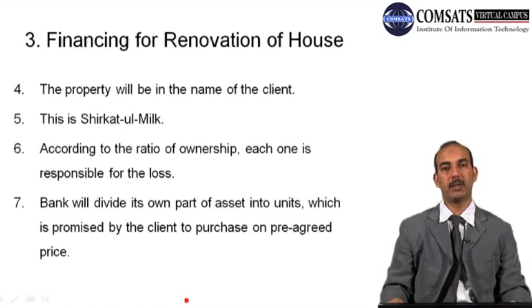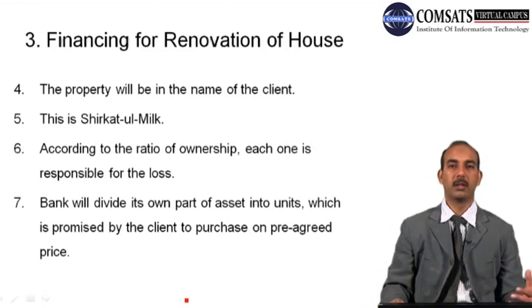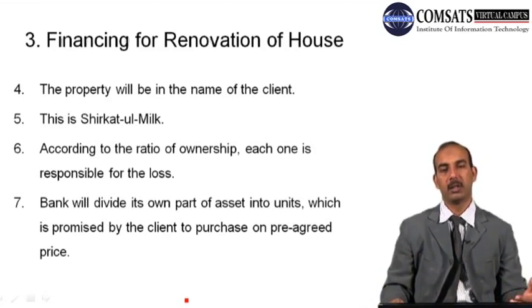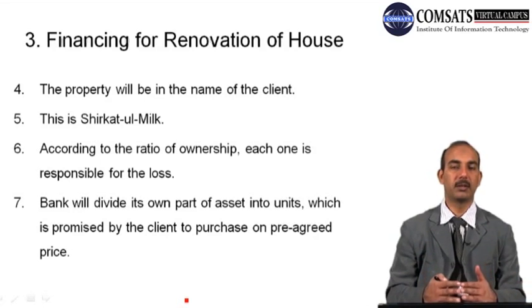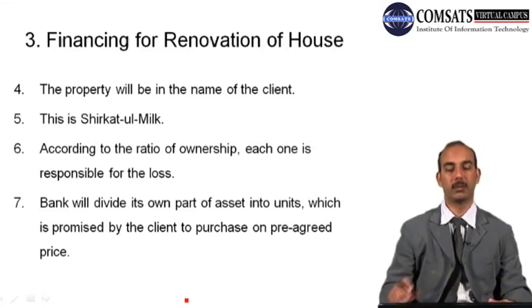And again, the property will remain in the name of the client, and this is a case of joint ownership. According to the ratio of ownership, each one is responsible for the loss. And if certain instances happen and that property has to be sold, and there is some capital loss, then losses will be adjusted according to the proportion of investment.